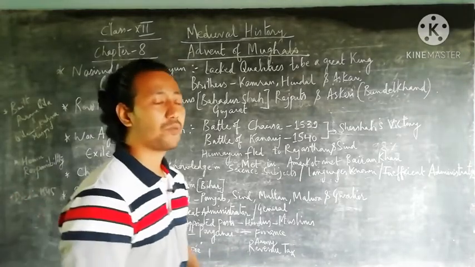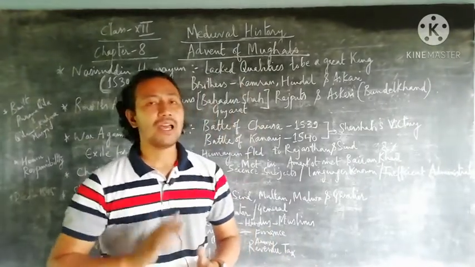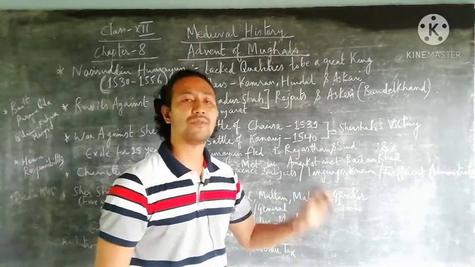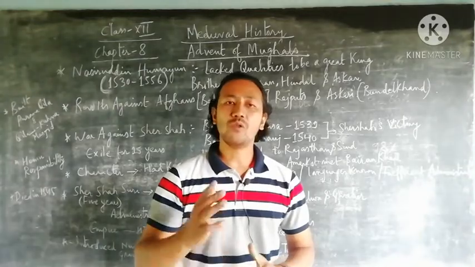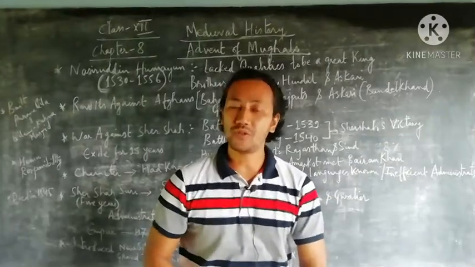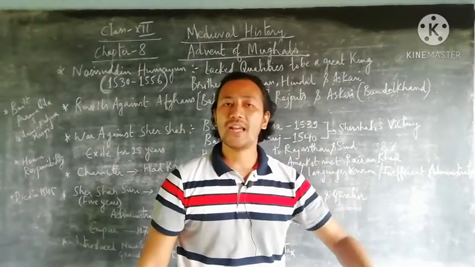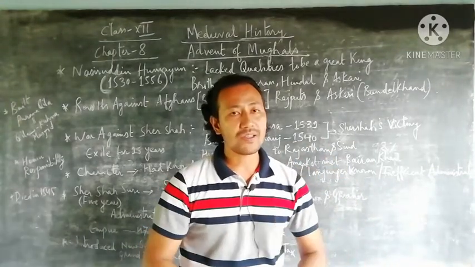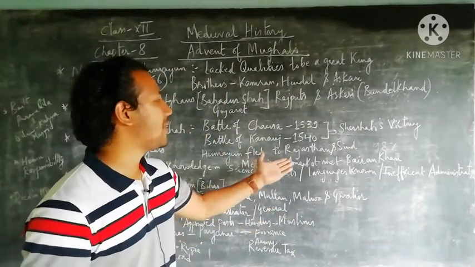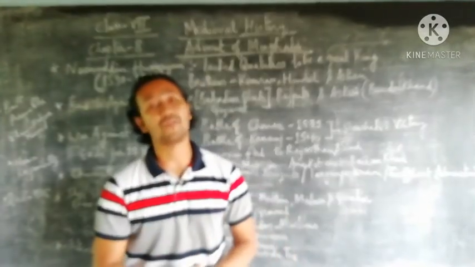Next we focus on the war against Sher Shah Suri. This is one of the most important battles that Humayun fought against Sher Shah Suri, who was from Sasaram, Bihar, in 2 battles: the Battle of Chausa in 1539 and the Battle of Kannauj in 1540. In both battles Humayun faced defeat, whereas Sher Shah Suri stood victorious. Humayun then had to flee to Rajasthan and Sindh to save his life, and while going to Rajasthan, at a place known as Amarkot, he met Bairam Khan, who later became a very trusted, faithful friend of Humayun.